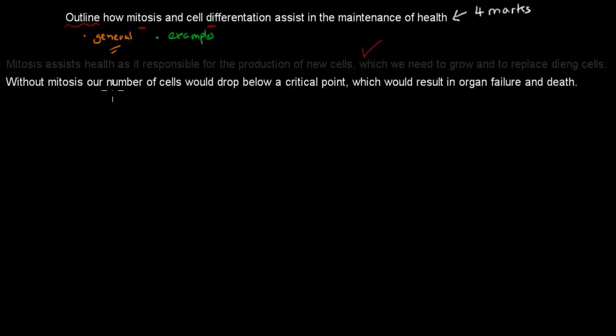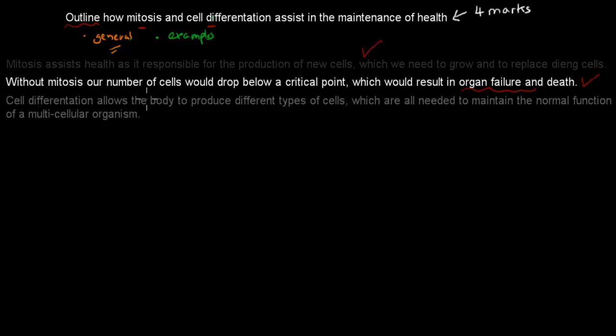So without mitosis, our number of cells would drop below a critical point, which would result in organ failure and death. We need to have that normal level of cells, and if we don't have mitosis, we can't produce those normal levels of cells, which would mean eventually our organs fail, and that means we would die. So this is the example that gets us the mark as well. Now that was mitosis covered.